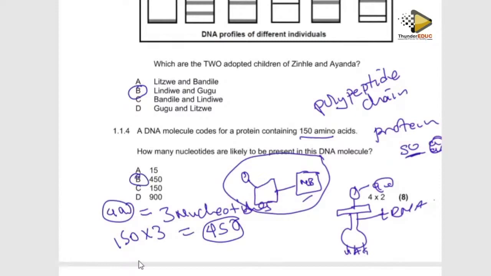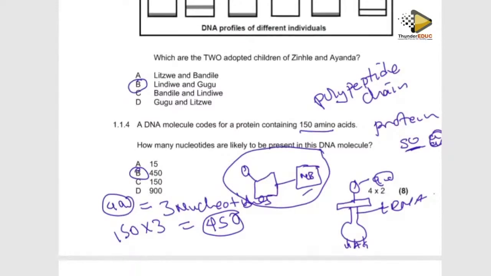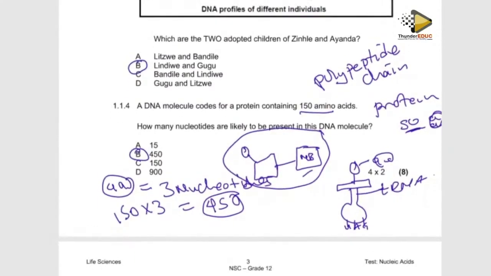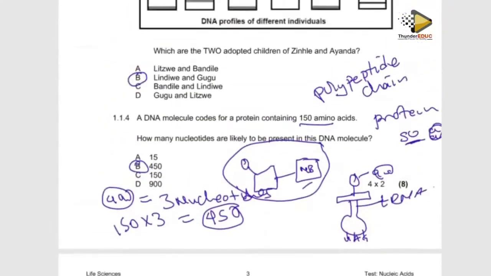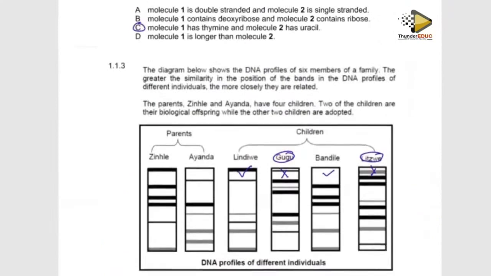Sometimes we bring the nucleotides and ask you how many amino acids there are. Sometimes we bring the bases, the codons, and then we ask you how many transfer RNA are going to be there. So we can bring the question from a different angle. So now we have seen the answers of this.